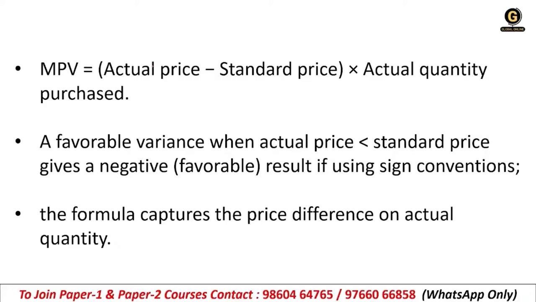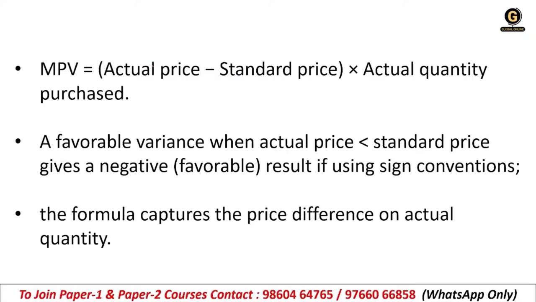For example, if your standard price is rupees 5 per kg and your actual price is rupees 4 per kg, and the actual quantity is 1000 kg, then MPV will be actual price 4 minus standard price 5, into 1000.